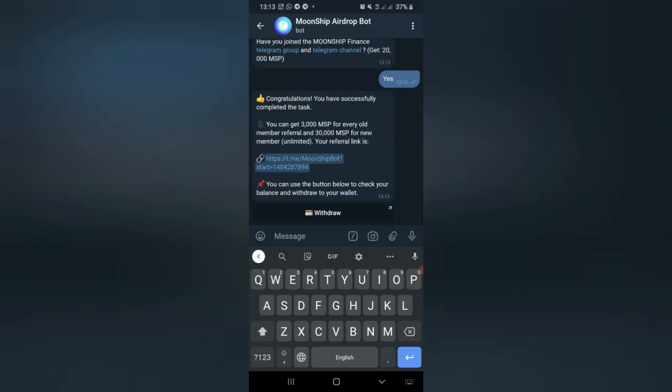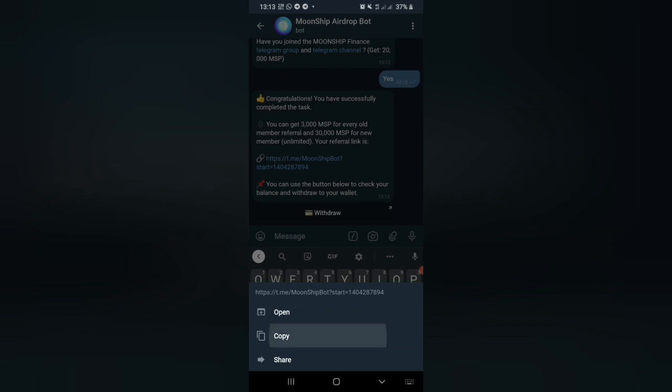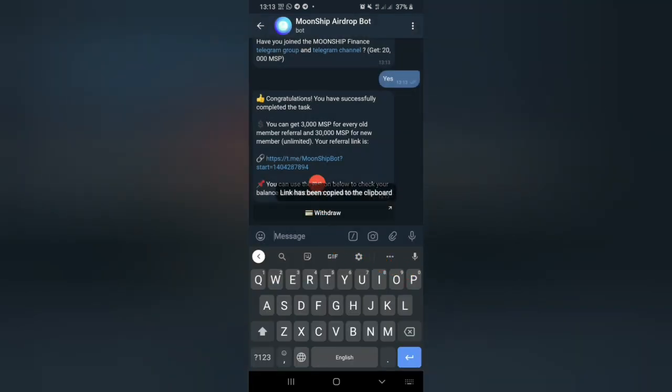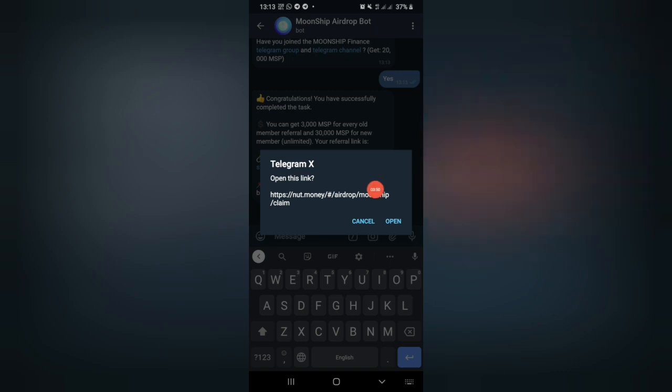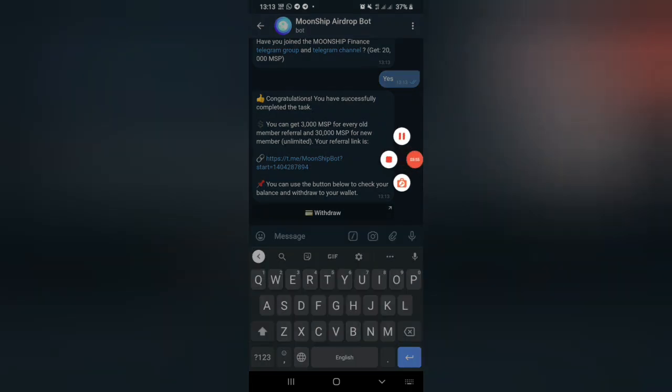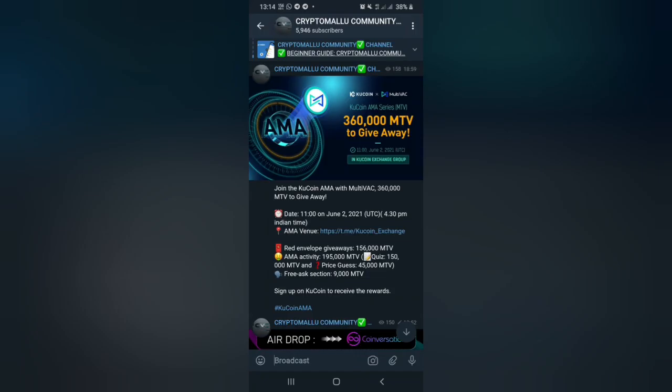You will get the referral link and you can refer a maximum number of friends. You will get 3000 MSP for every old referral and 30,000 MSP for every new referral. Also, you can claim the airdrop using the link provided after the end period. With this, we conclude this airdrop.